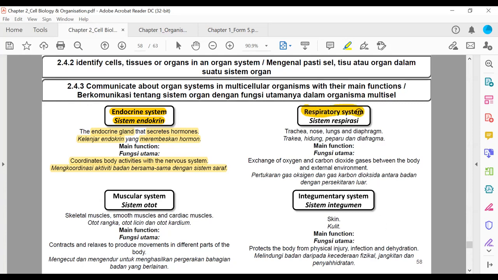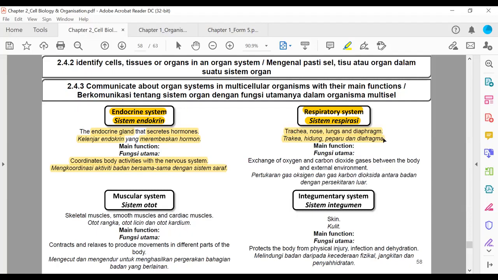Respiratory system, sistem respirasi, breathing. What are the organs involved? Trachea, nose, lungs, and diaphragm. Trachea, hidung, peparu, dan diafragma. For your information, we are going to learn endocrine system kita akan belajar sistem endokrin di chapter 12. Respiratory system, we are going to learn that in chapter 8.